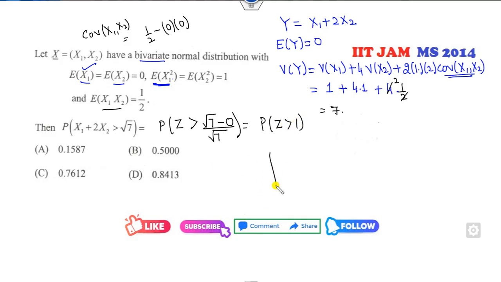So can you identify the value? You can see this number is 0, fine, this is 1. So your target is to find this number. Clearly this number can never be 0.5, it will be less than 0.5. So this option is cancelled, this option is cancelled. This is the right answer. Otherwise, in your examination question paper, these values are given to you in the front of the sheet.